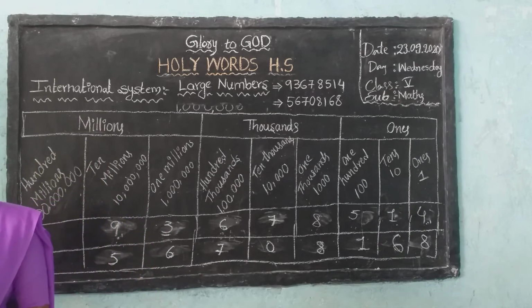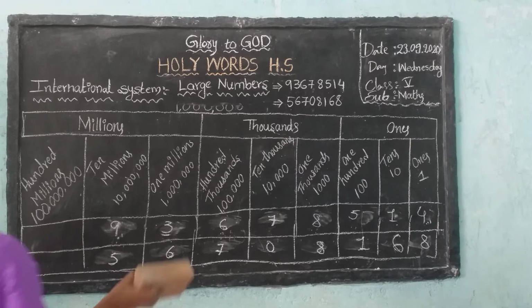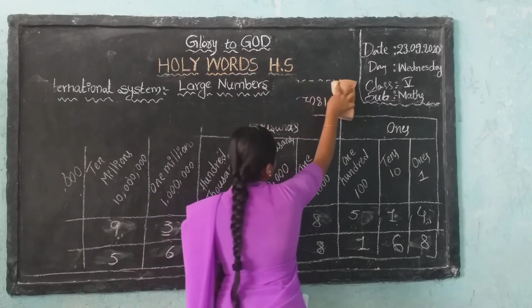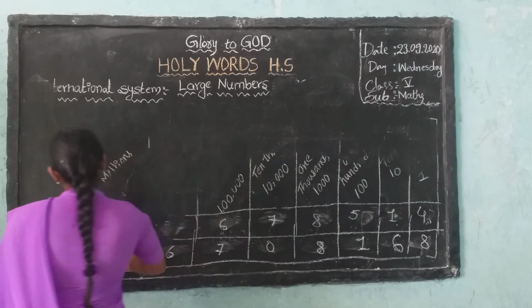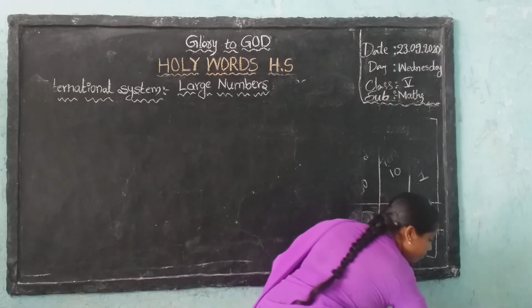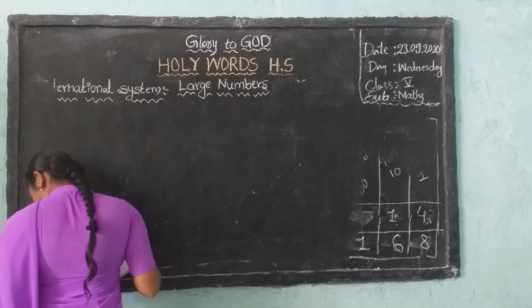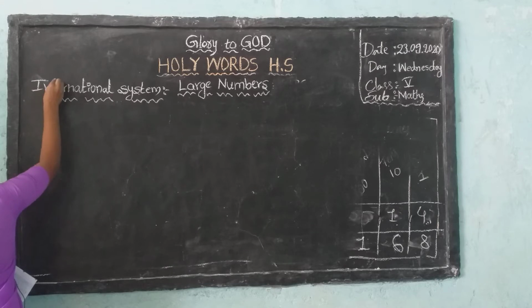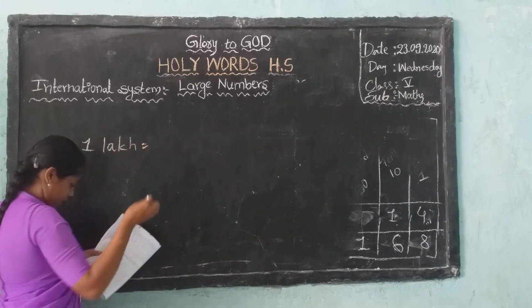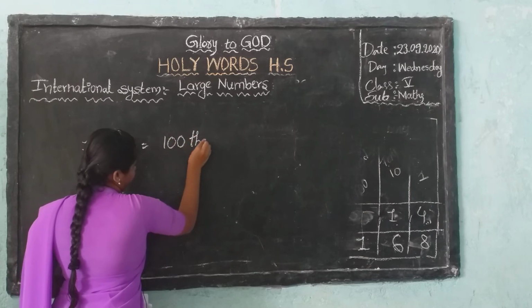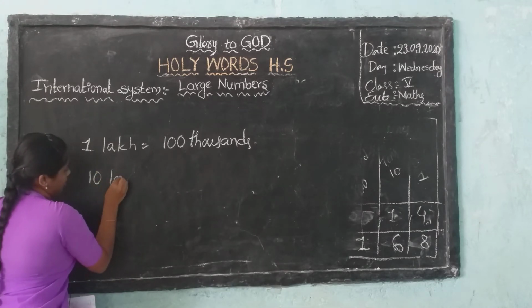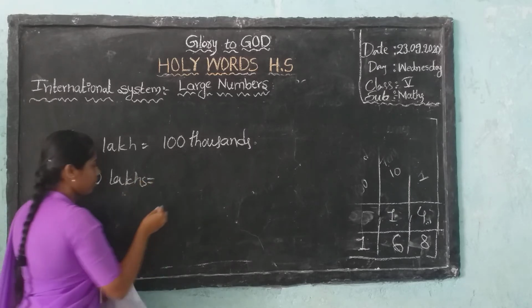Next, 1 lakh is equal to 100,000. 10 lakhs is equal to 1 million.